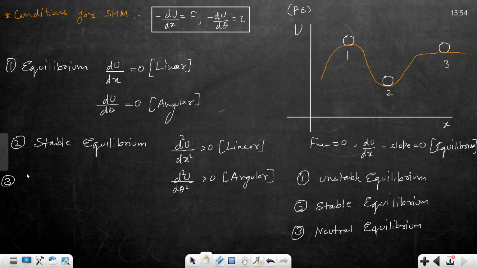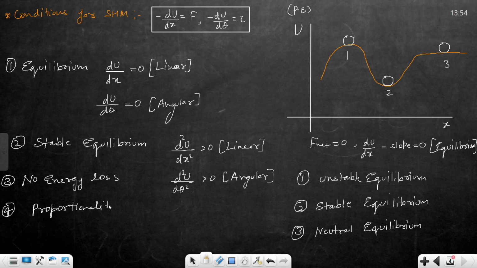Clear. The third one is no energy loss should be there. There should be no energy loss like friction, nothing. No dissipative energy. And the next condition is that we have already covered, if it is a proportionality value.